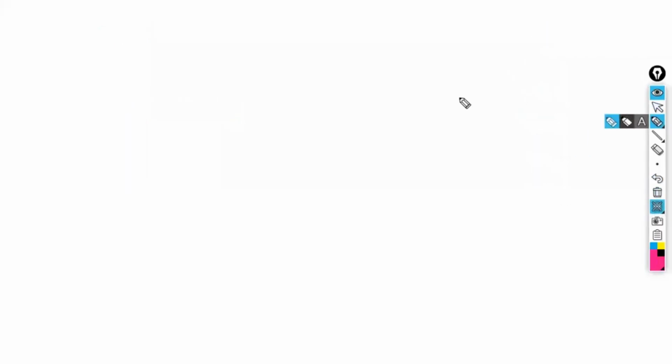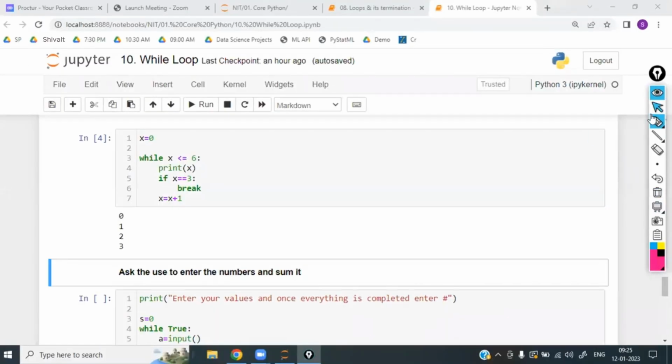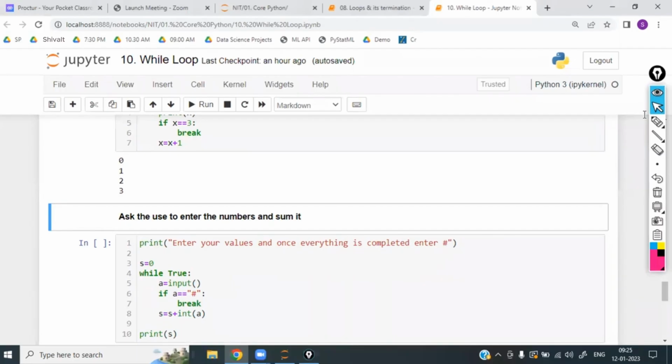Similarly, here also the same. So in Python, what I'm going to do is, whatever numbers you want to enter, all the numbers, once your numbers are entered, please enter the hash. Once you enter the hash, I'll understand it is completed. Enter the hash or some special character. I will say to the user, enter your values, whatever values you want to enter. Once everything is completed, please enter the hash. Once you have entered the hash, I will understand that your entry is completed.